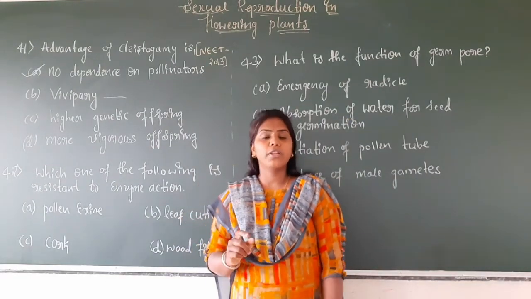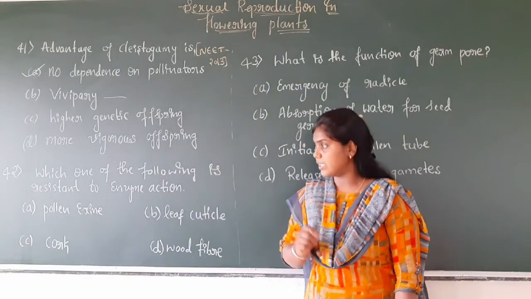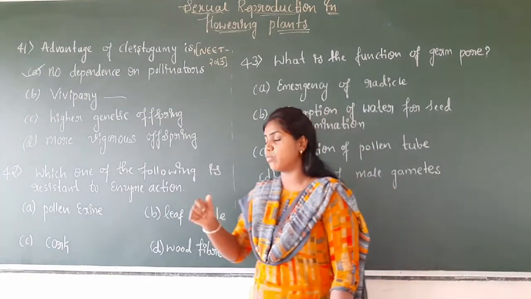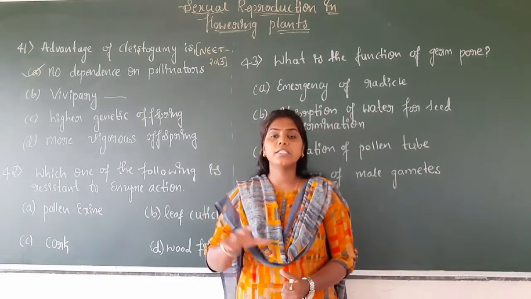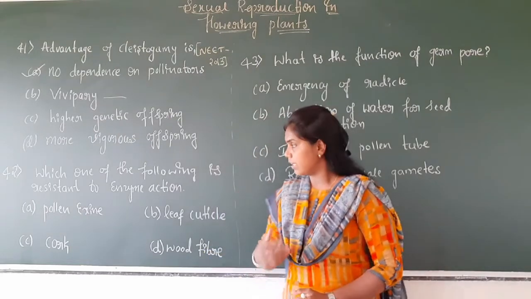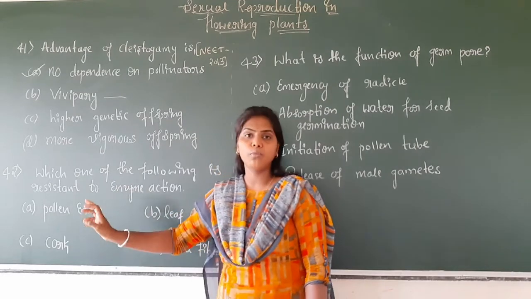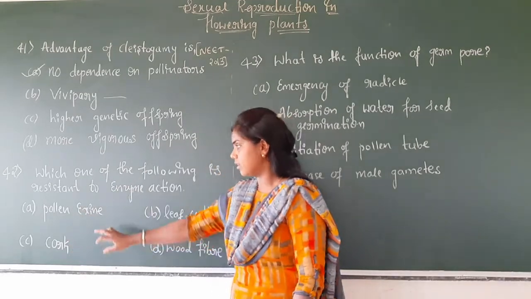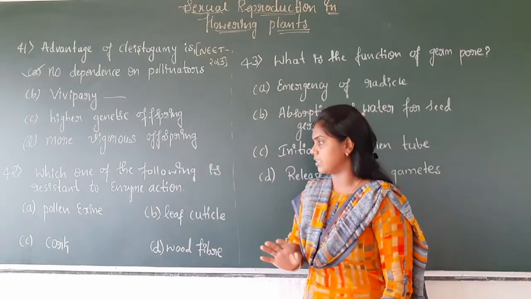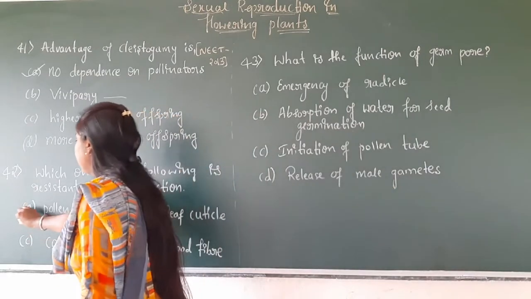Sporopollenin is an important organic material which protects the pollen grain from environmental conditions, from strong acids as well as alkalis. Even no enzymes can degrade sporopollenin. So option A is the correct answer.